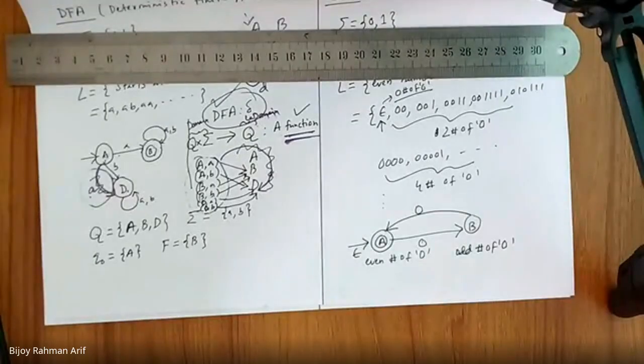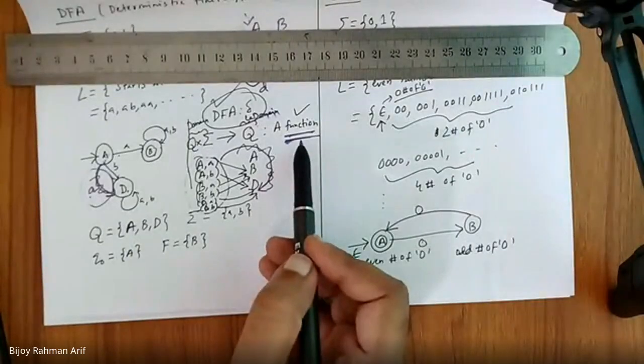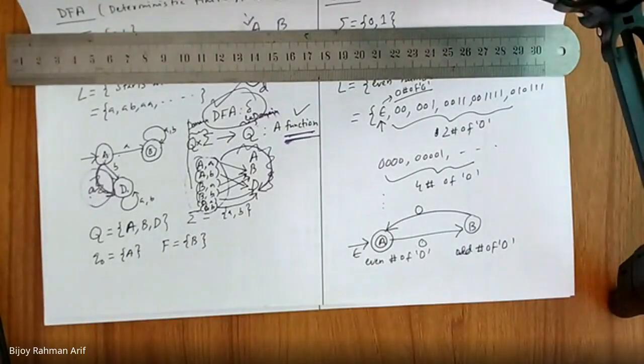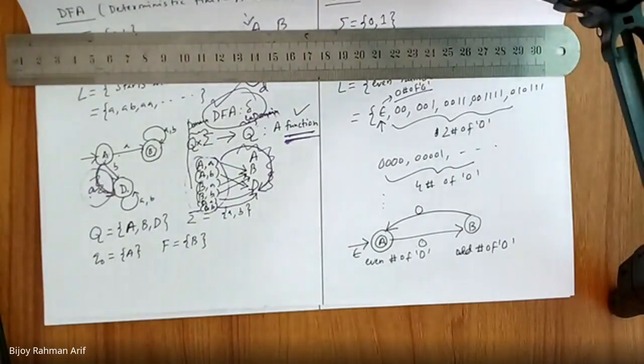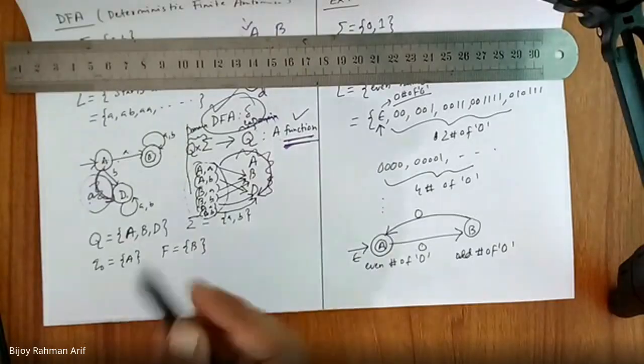No. Is it a DFA? Yes. Can you recall the definition of a function or DFA? No, sir. Why is it not a DFA? A is connected to B and B is connected to A, but where is the problem? Multiple connections.